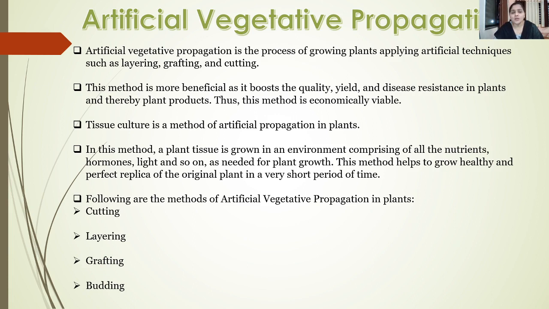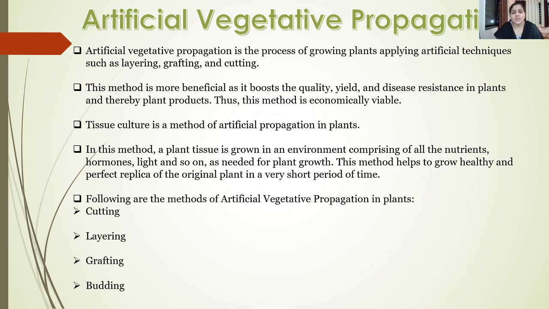It may occur with the help of different structures which are produced by the plants, for example tubers, bulbs, stolons, runners, etc. Whereas artificial vegetative propagation also involves the vegetative parts, but in this case there is interference of humans. With the help of human activity, this type of propagation can be achieved, and thus it is referred to as artificial vegetative propagation.